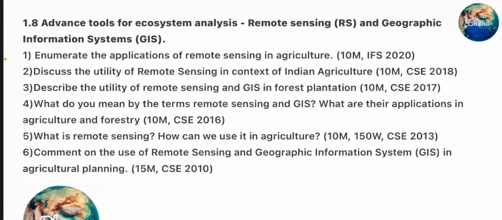Fourth question, what do you mean by the terms remote sensing and GIS? What are their applications in agriculture and forestry? Fifth question, what is remote sensing? How can we use it in agriculture? Sixth question, comment on the use of remote sensing and geographic information system in agriculture planning.